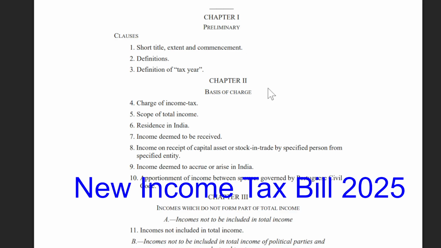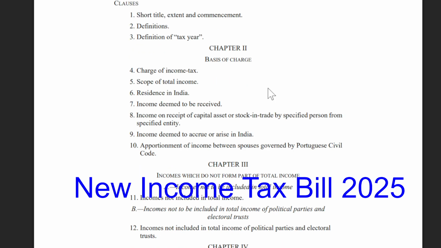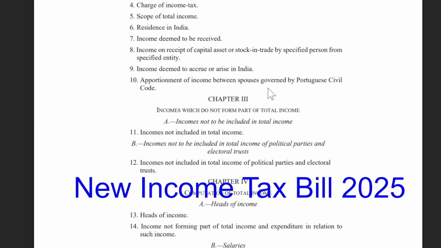Then Chapter 2, Basis of charge: charge of income tax, scope of total income, residence in India, income deemed to be received, income on receipt of capital assets or stock-in-trade by the specified person from specified entity, income deemed to accrue or arise in India, apportionment of income between spouses governed by Portuguese Civil Code.